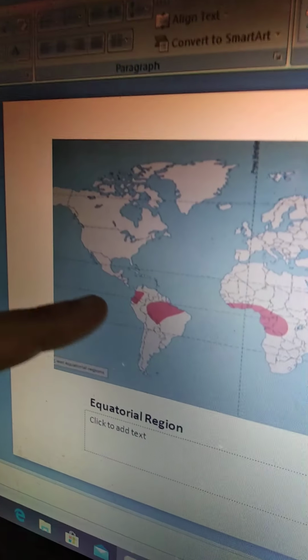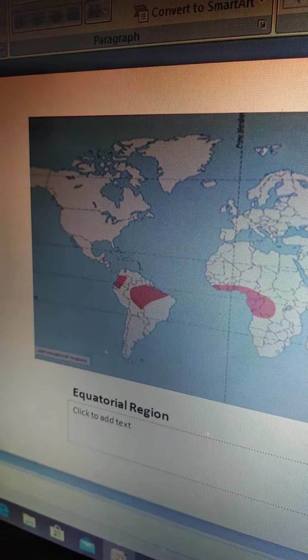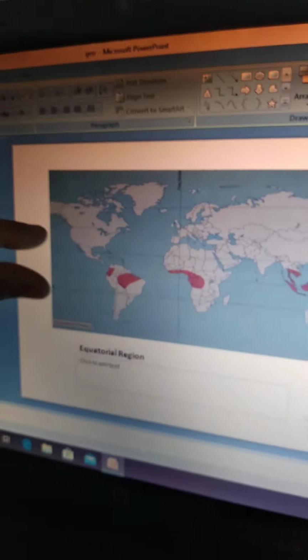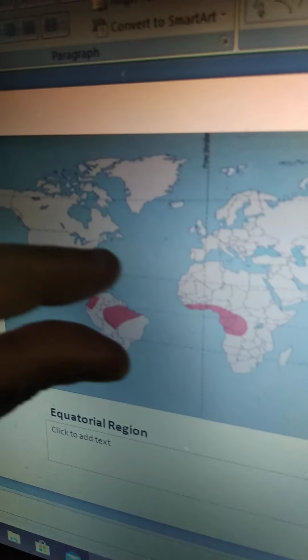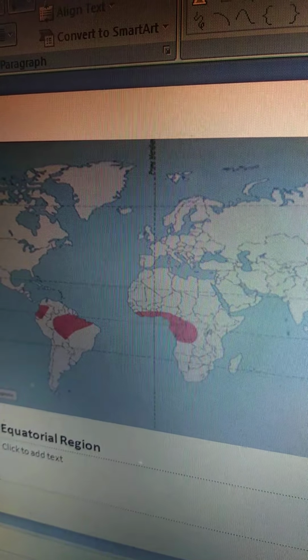And then you have, as I told you, the part of South America, right? So the equatorial region would be, as the name suggests, near the equator, that is approximately 10 degrees north and south of the equator. So this is basically the equatorial region.